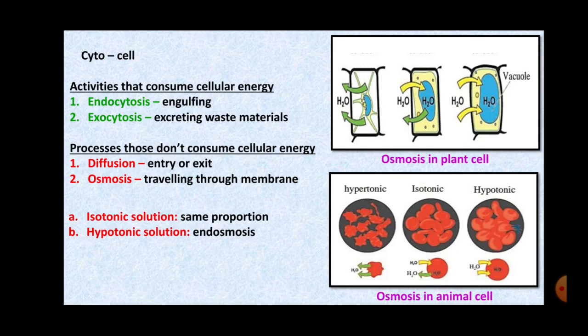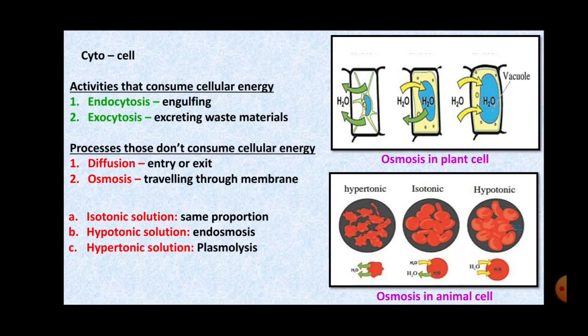Very simple example, raisins or kishmish, munakka, right? If you soak them in water, what happens? Yes, they get swollen. They become bigger in size. Why? Because they absorb water from outside, right? So, this is hypotonic solution.